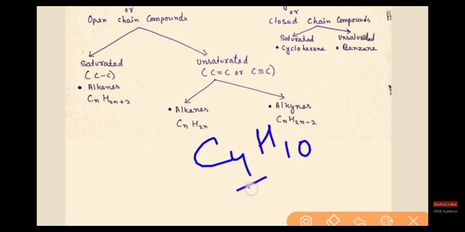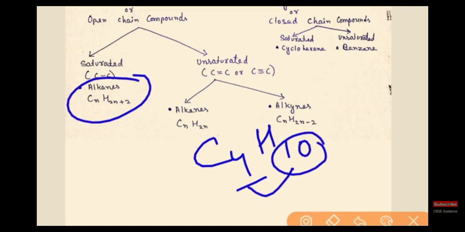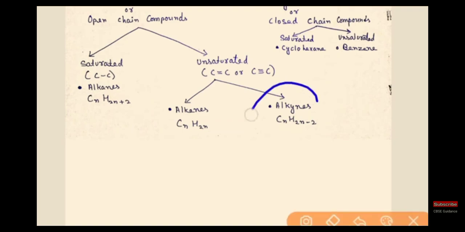If the hydrogen is double the carbon, then it is an alkene. If it is double plus 2, then it is an alkane. Double minus 2, it is an alkyne.